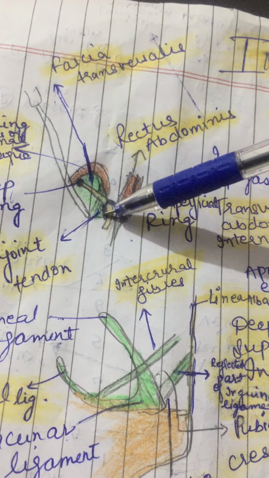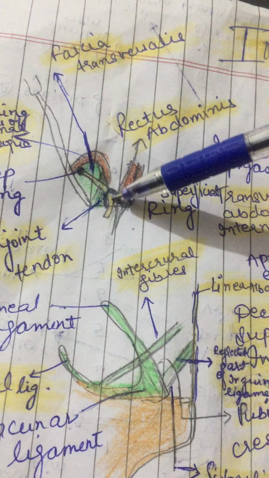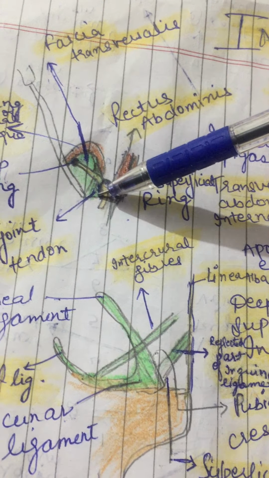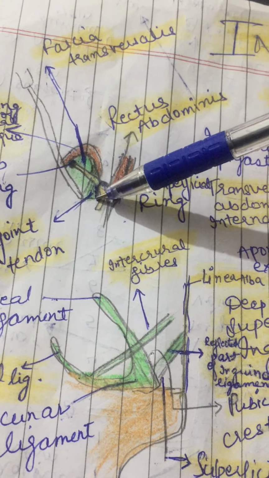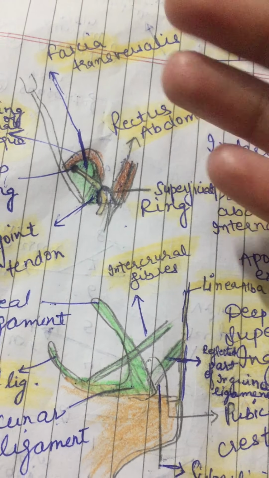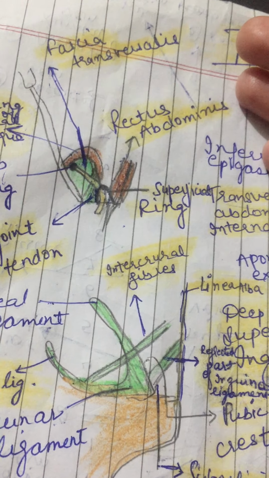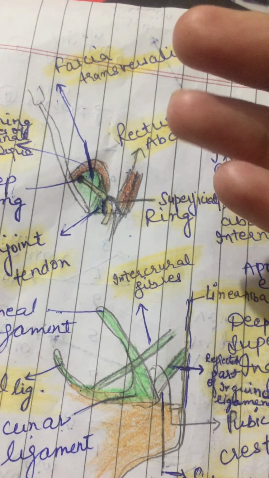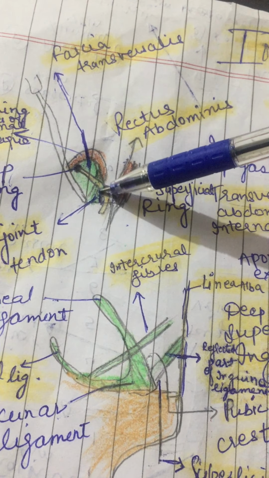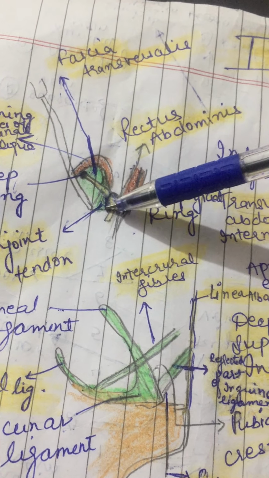So, what is superficial ring? It is the gap in the external oblique aponeurosis, right? As we know, we have three flat abdominal muscles. Abdominal wall has number one external oblique muscle. Then beneath the external oblique we have internal oblique. Beneath the internal oblique we have transversus abdominis, and beneath that the fascia transversalis, right? So the outermost muscle is the external oblique. So superficial ring is the triangular gap in the outermost muscle aponeurosis, meaning external oblique aponeurosis.